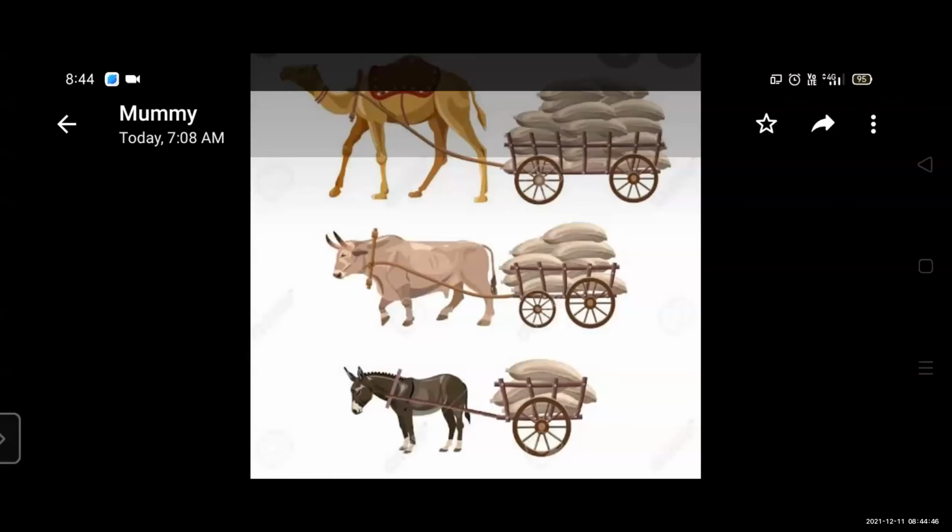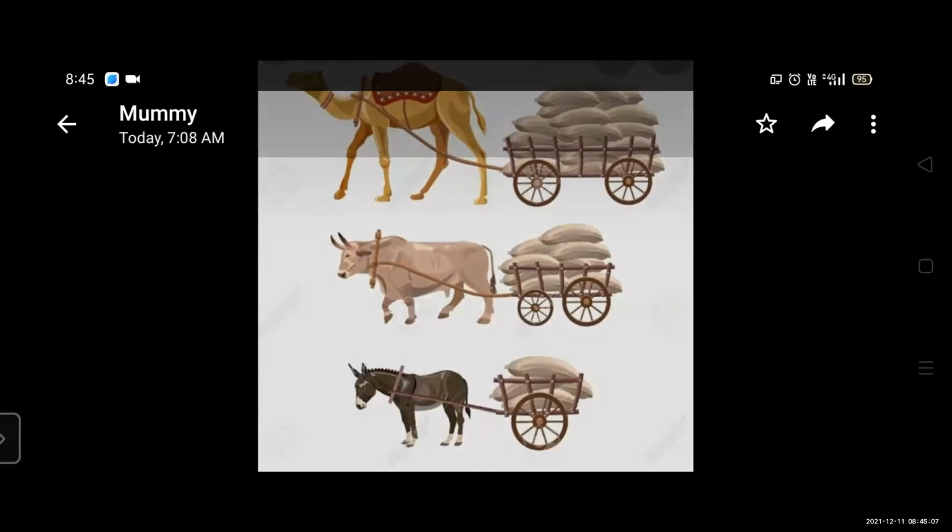Okay. Animals go from one place to another place pulling this cart. Okay. And this cart is used for transportation also. Now today our lesson is Shyam's Horse Cart. Okay, student?